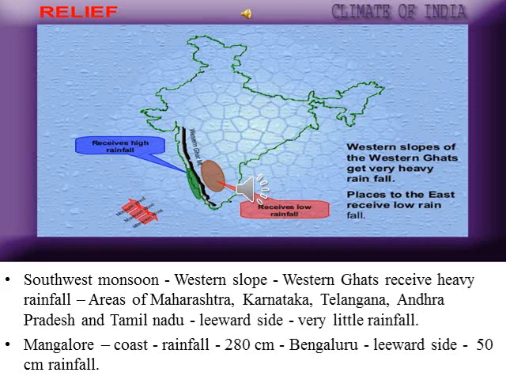Bangalore and Mangalore are both in the same state, Karnataka. But Mangalore receives 280 centimeters of rainfall during the southwest monsoon, whereas Bengaluru, which is also in Karnataka, receives only 50 centimeters, because Mangalore is located on the windward side of the Western Ghats, whereas Bangalore is located on the leeward side.